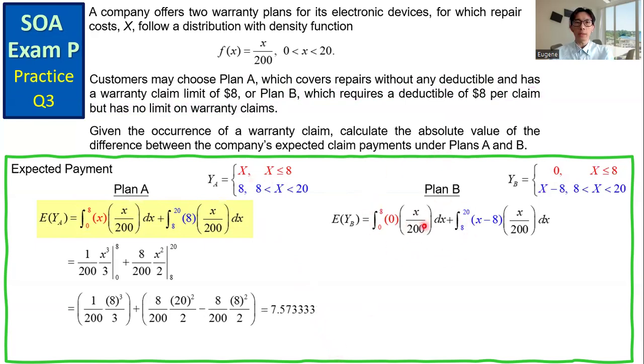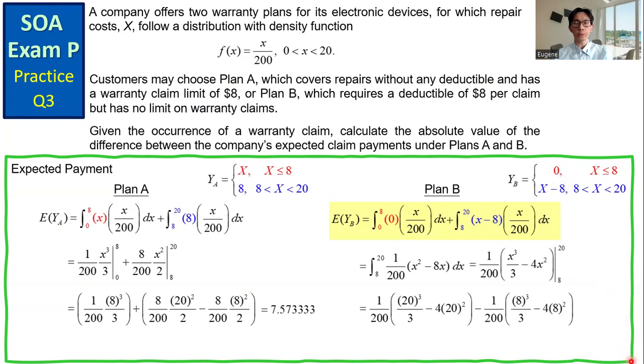For Plan B, the first term is 0. So we start with only the second expression. Upon calculation, the expected payment for Plan B is 5.76.